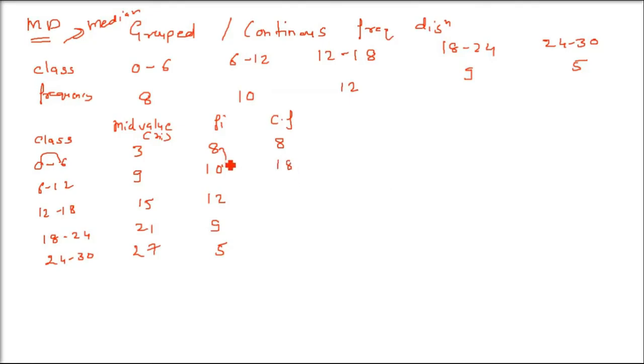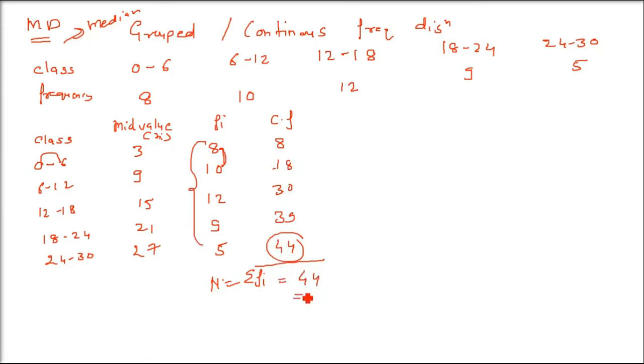So all previous terms have to be added. 8 plus 10 is 18, 8 plus 10 plus 12 is 30, 30 plus 9 is 39, then 39 plus 5 is 44. And this has to be 44 because sigma fi or capital N, the total number of observations, has to be 44. If you add the frequencies, it will also come as 44. And the last term of the cumulative frequency has to be 44 only.